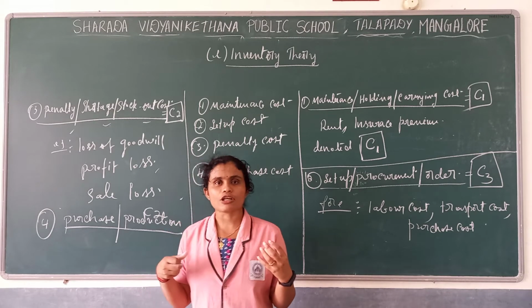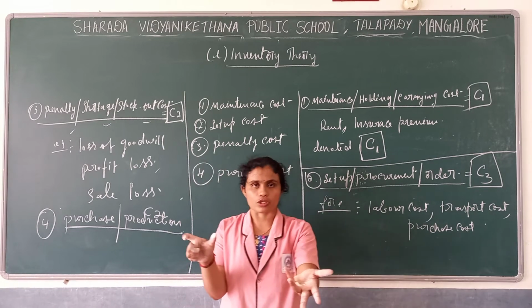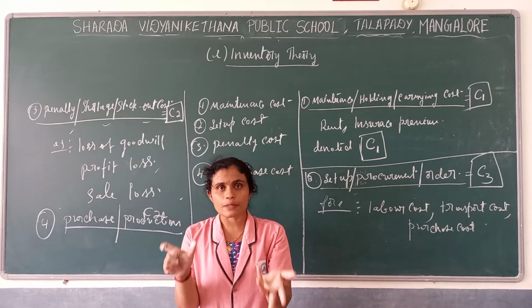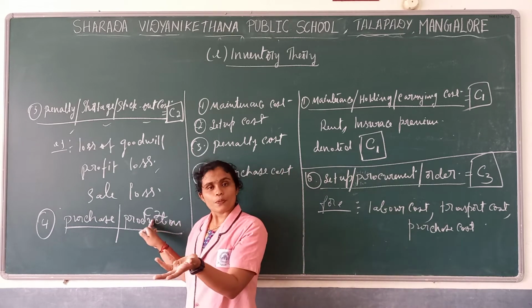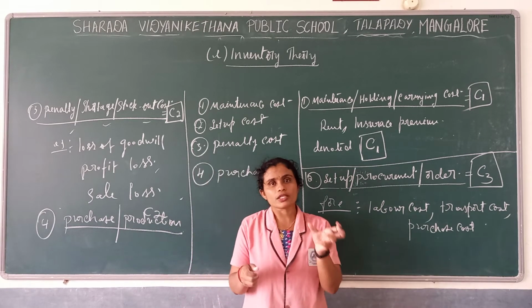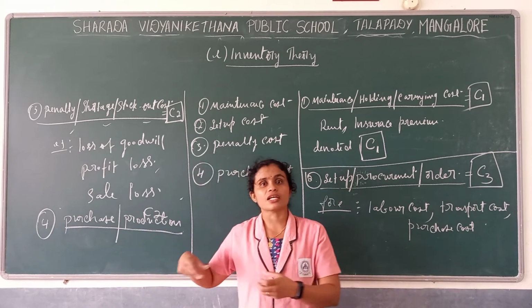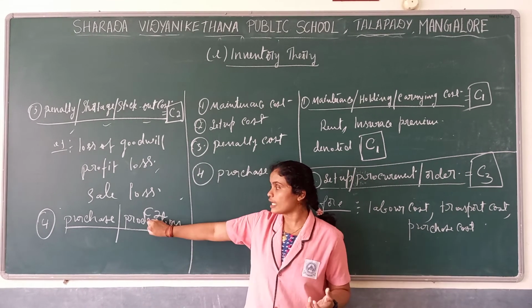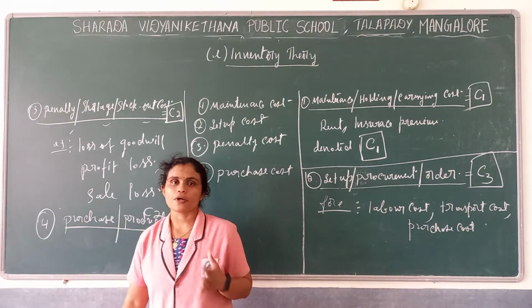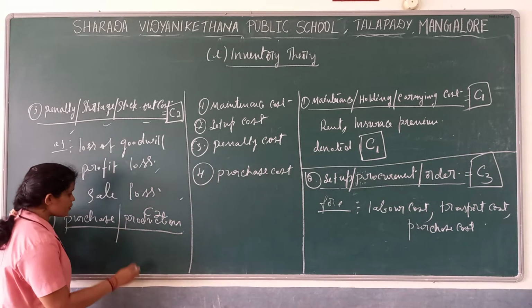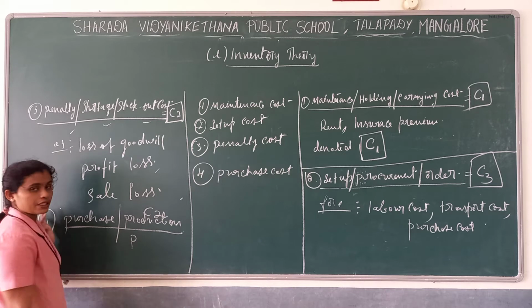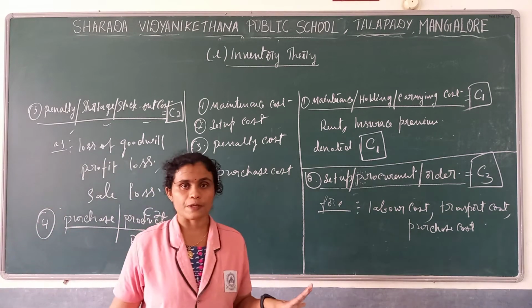When we purchase any item, what cost do we pay for that? That cost is nothing but production cost. It is the cost incurred in order to produce that particular product, the cost incurred while manufacturing that product. That cost we call purchase cost, and it is denoted by P.